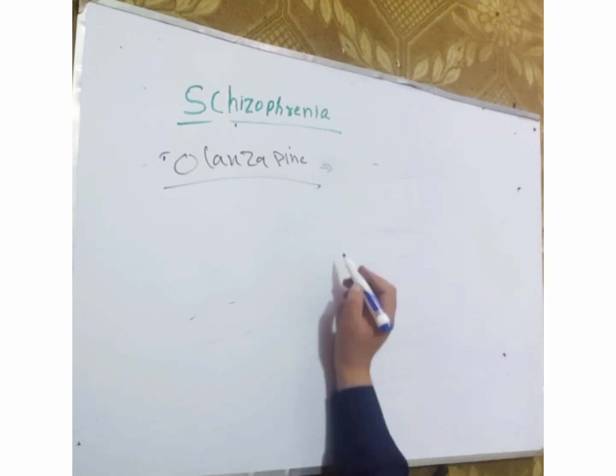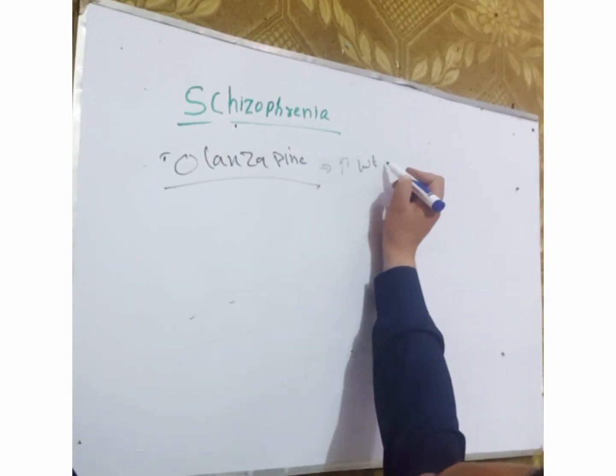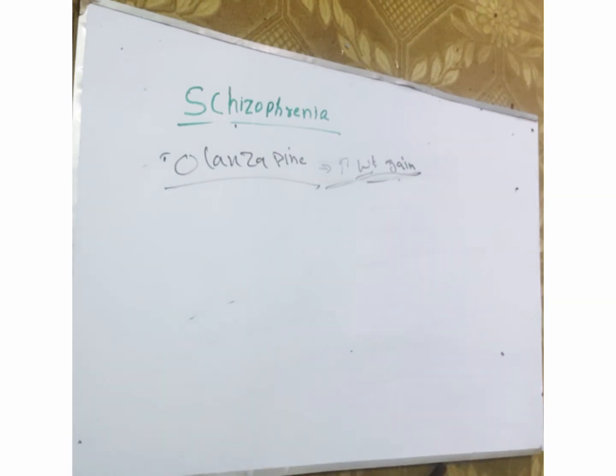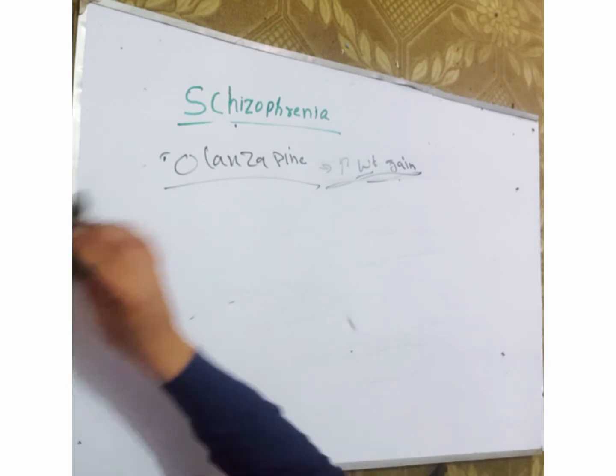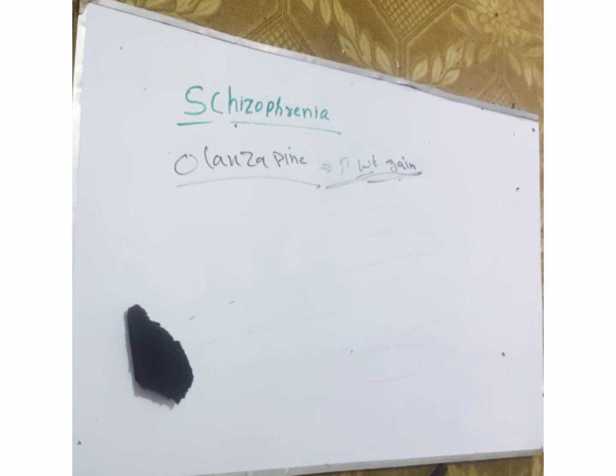Olanzapine is similar to clozapine, but it has a higher risk of weight gain in the patient.